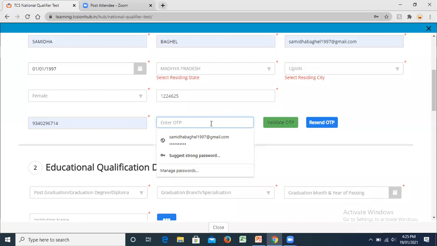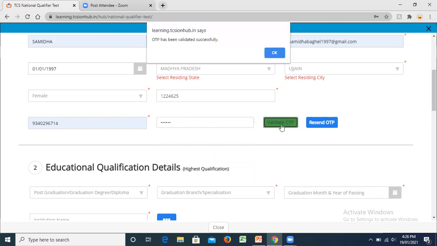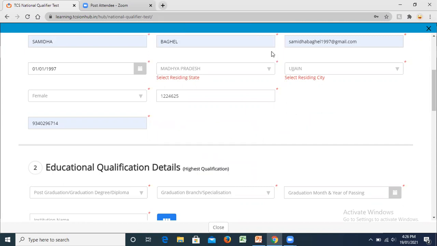This OTP might take 1 or 2 minutes to get to you, but please wait. Do not refresh your page until then, and do not click resend multiple times. So the OTP I got is 936360. Okay. So it asks for the OTP and the OTP is successful.